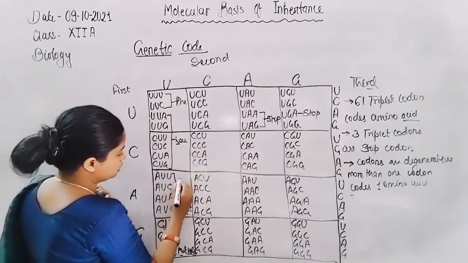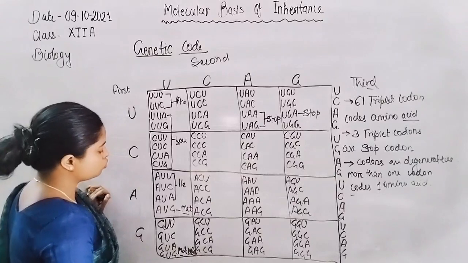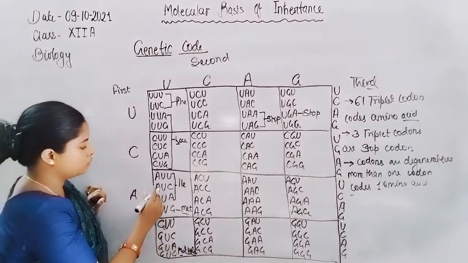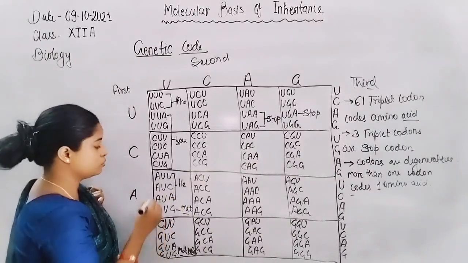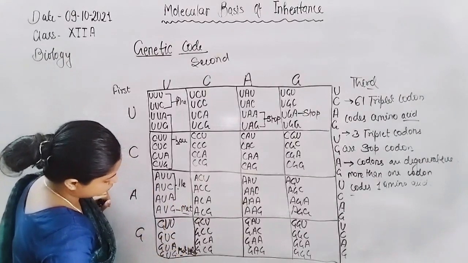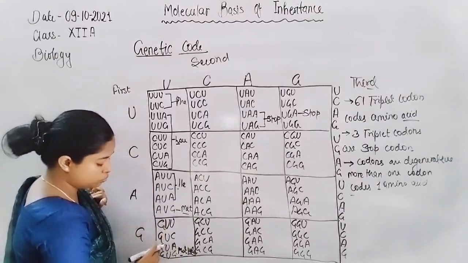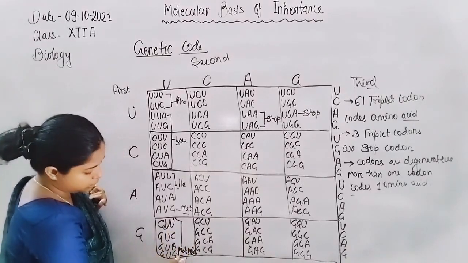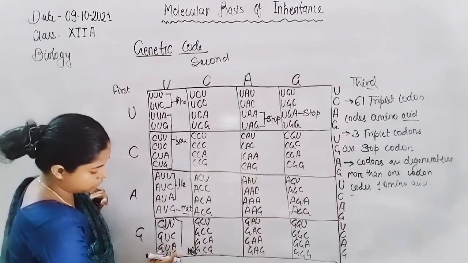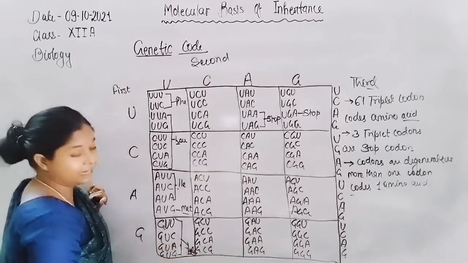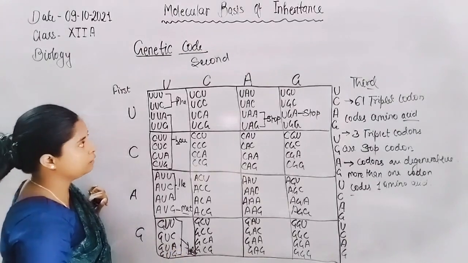Similarly, isoleucine is coded by 3 codons. If any one of these 3 is present in a chain, it codes only isoleucine. Like GUC, all such kinds of 4 codons, if they are present at the start, are specific in prokaryotes, not all types of cells. These 4 code only valine.